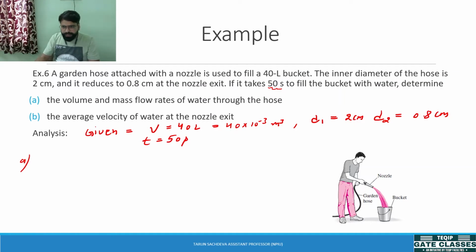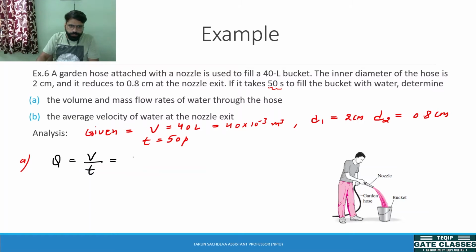Now you know that the volume flow rate Q can be given by the volume by time. As you know, the volume of the bucket is 40 liter, and the time it takes is 50 seconds to fill it. So what will be the volume flow rate?